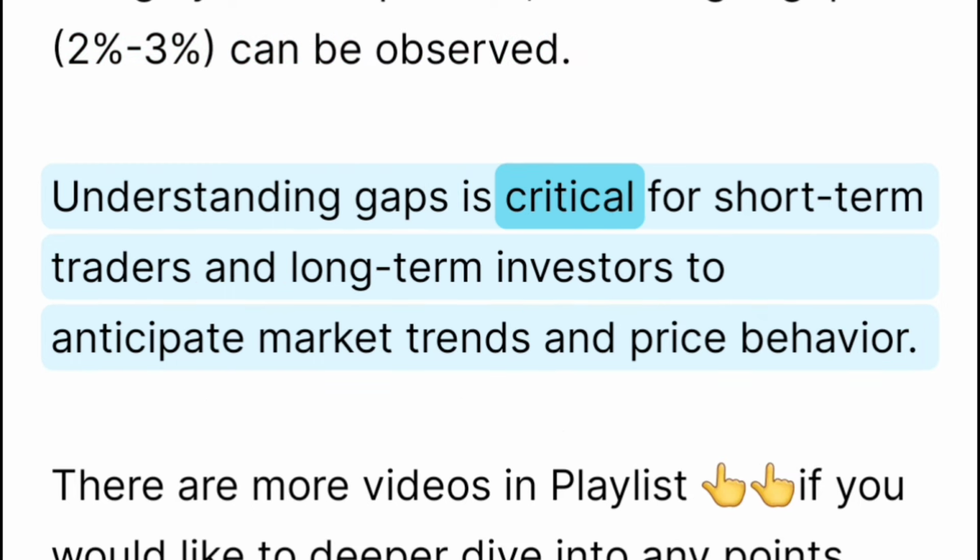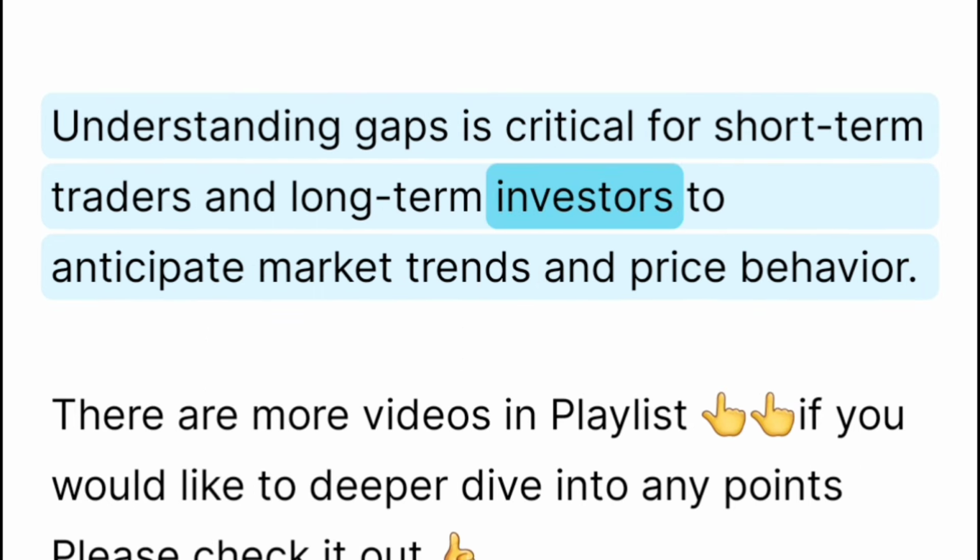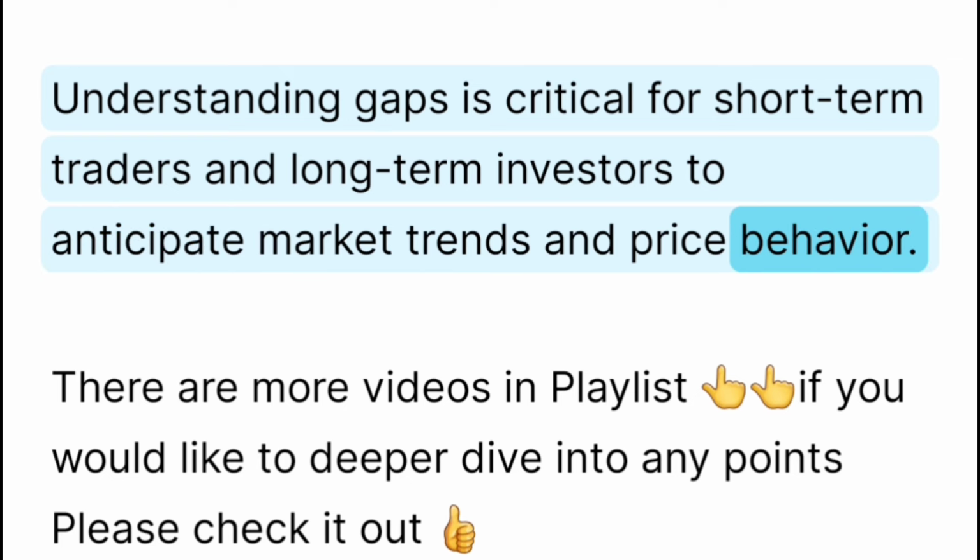Understanding gaps is critical for short-term traders and long-term investors to anticipate market trends and price behavior.